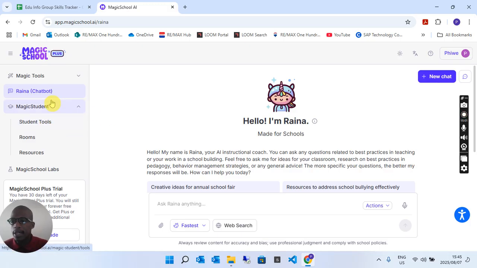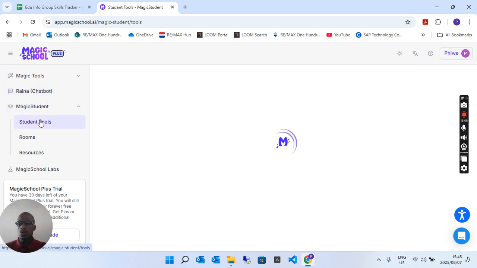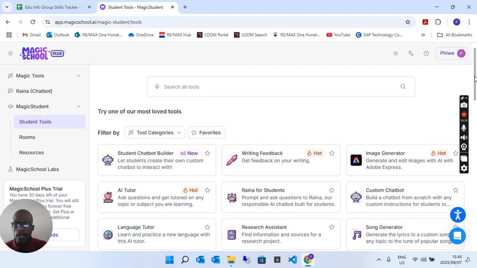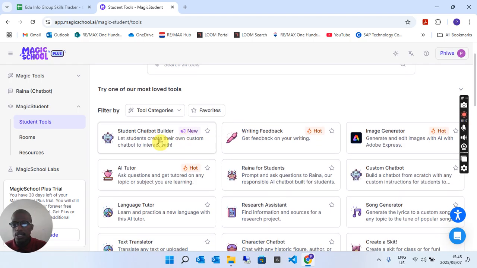And then we're on Magic Student, student tools. So this is a great tool. It seems like even students can also use this tool. Actually, it doesn't seem like students can use this tool. So yeah, they could use the student chatbot builder. Let students create their own custom chatbots and interact with them.